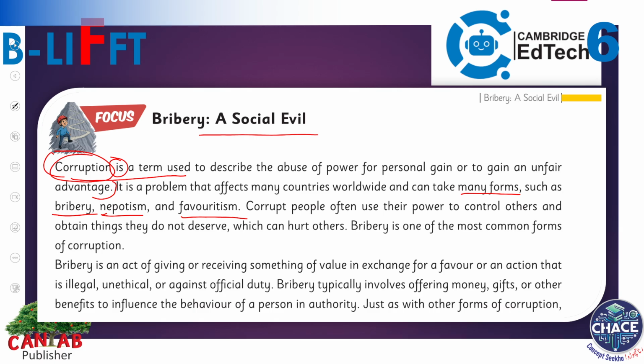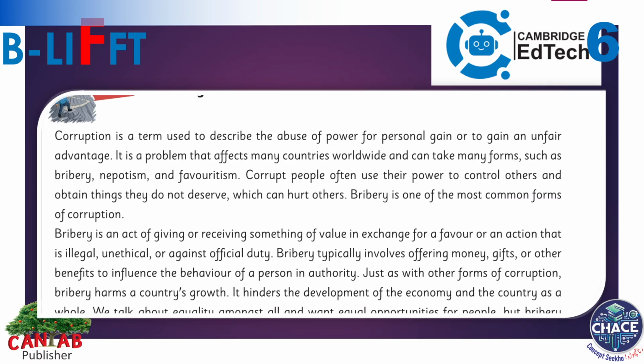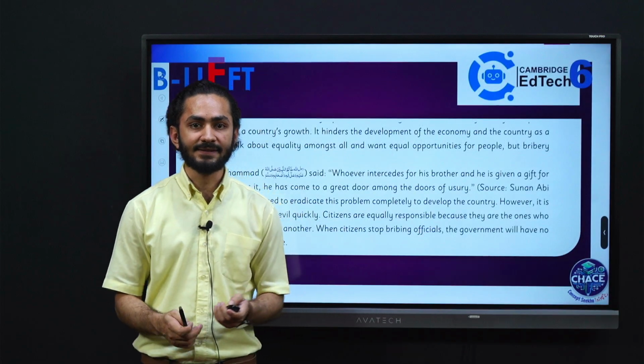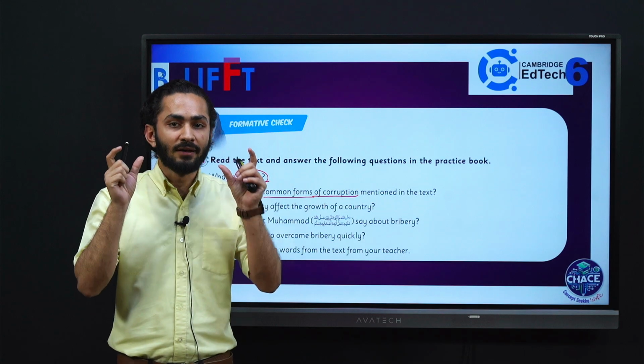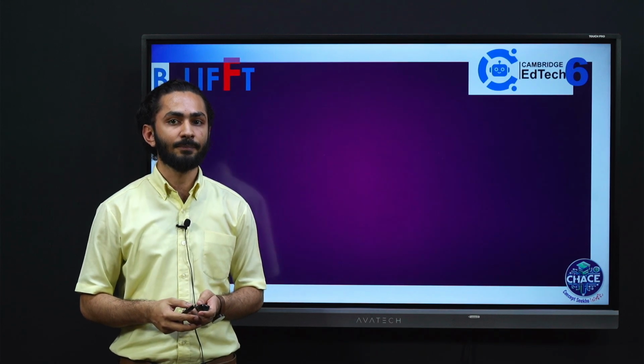Corrupt people often use their powers to control others and obtain things they do not deserve, which can hurt others. Bribery is one of the most common forms of corruption. Here you can find the answer of the second question, in which you have to write these forms, bribery, nepotism and favoritism, as forms of corruption. You have to read the text, and after comprehending that text, you have to write the answer of these questions in your practice book.